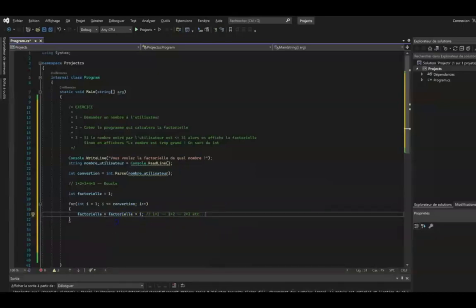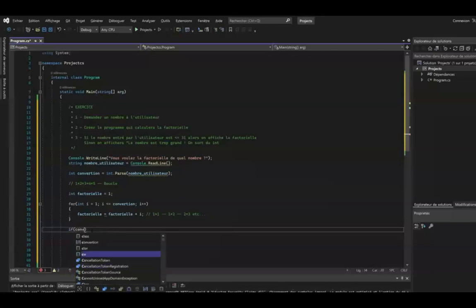I had imposed the condition to display the factorial only if the number entered by the user was lower or equal to 31. Indeed, I could have used another type to manage the extra, but I wanted to make you work as many notions as possible in this exercise. That's why I limited it to 31 to be able to stay in the int range. So what did you have to do? You had to write if and put the following condition: conversion is less than or equal to 31 in parentheses. And in the braces, you can display the factorial as you want.